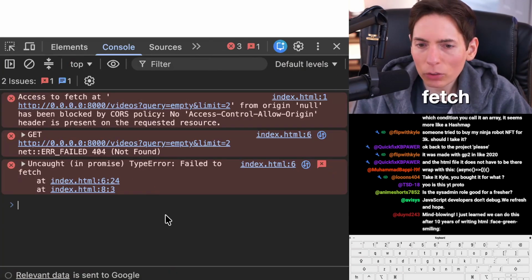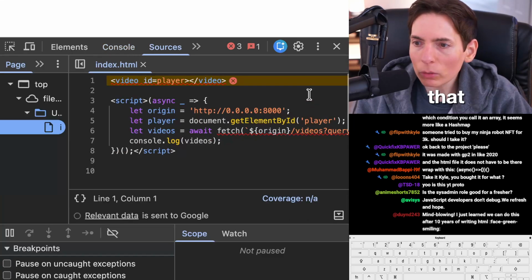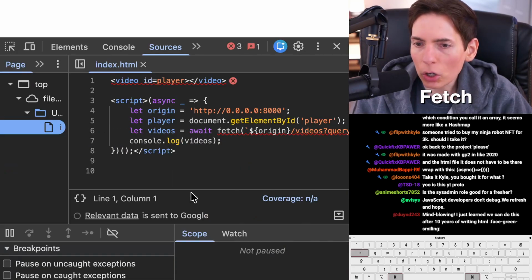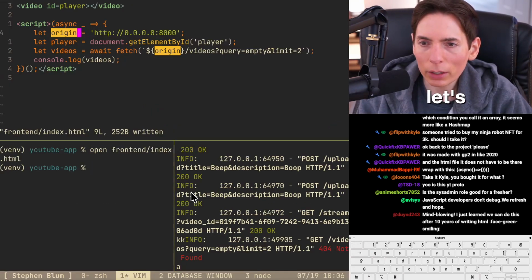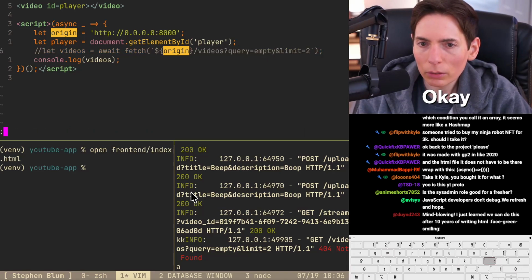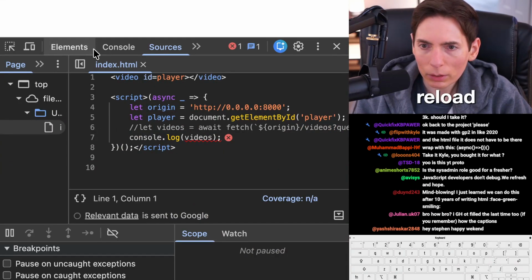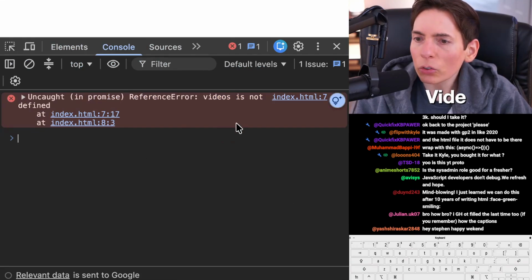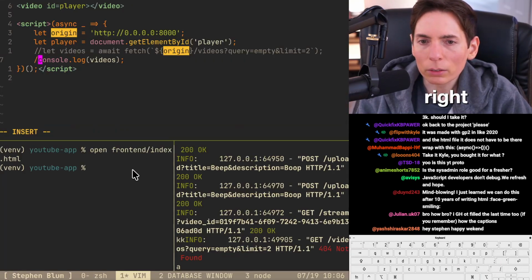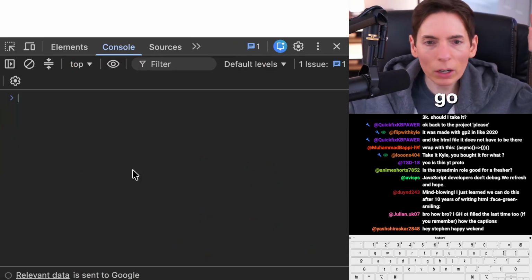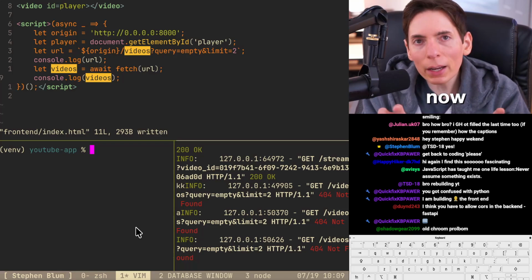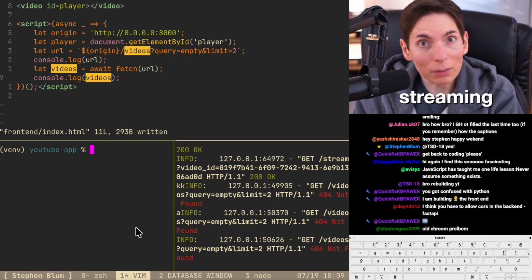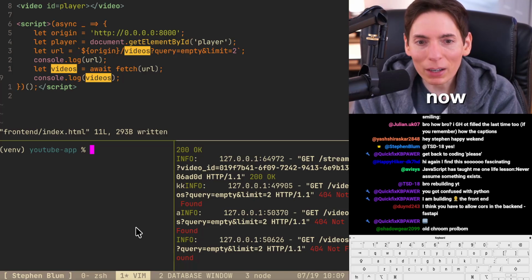Access fetch at problem. It didn't like that. Where's this at? Let's see here. Fetch. All right, so let's do this. Let's hide this really quick. Okay, save, reload, console. Videos is not defined, right? Let's hide that. There we go. Okay, making progress. We're making now where we need to see the video streaming in our browser. We're at that point right now.